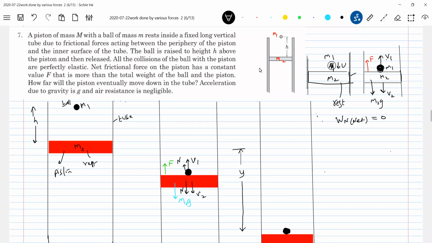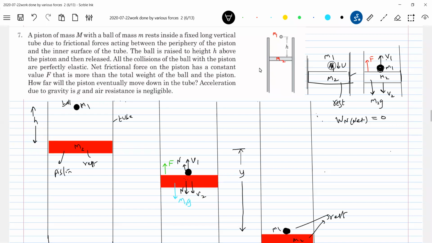It doesn't matter how many collisions occur. The question just asks how far the piston will finally be displaced. Finally, the piston and the ball are at rest. Who balances the weight? Again, the resistance force. Let's see how to calculate that distance y.